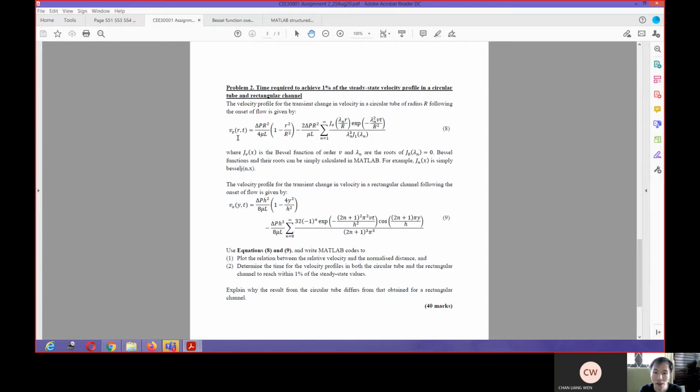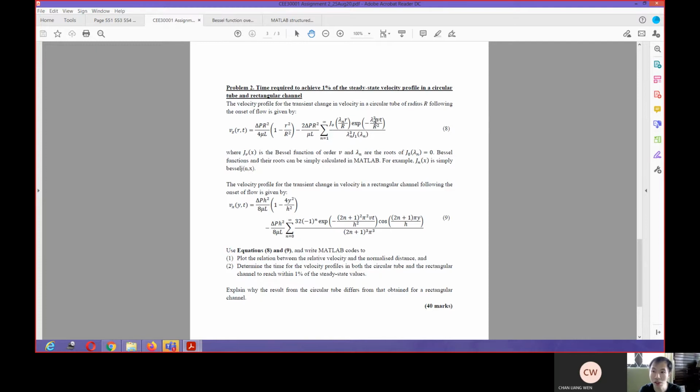To make your life easier, you need to use dimensionless variables. So r can be expressed as a dimensionless radius by dividing r by capital R. Capital R here is the radius of the circular tube. Then the same with t: t can be expressed as a dimensionless time. That's what is expressed here.